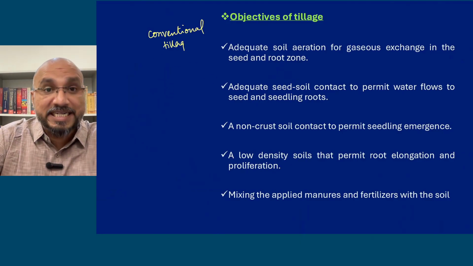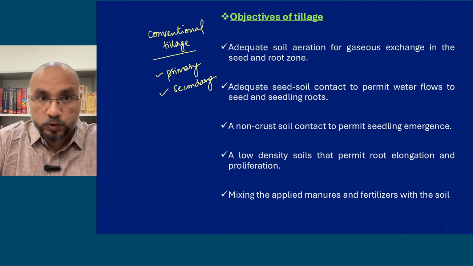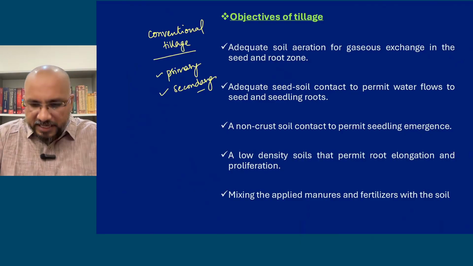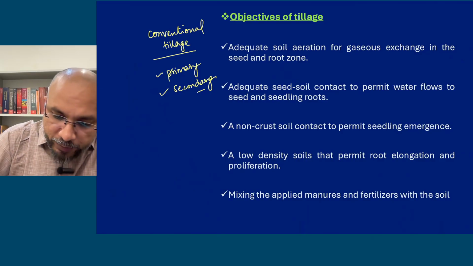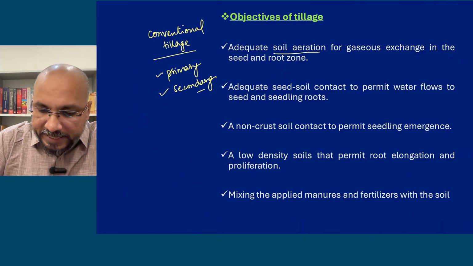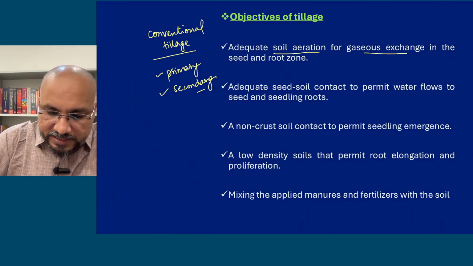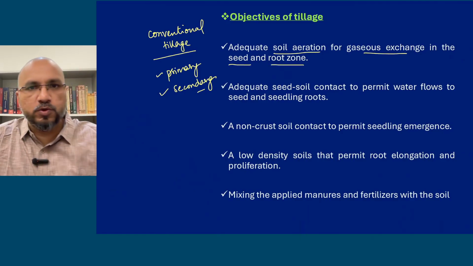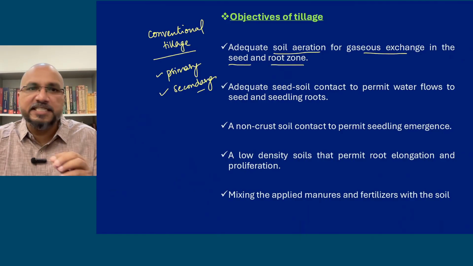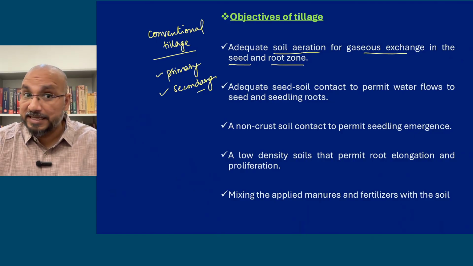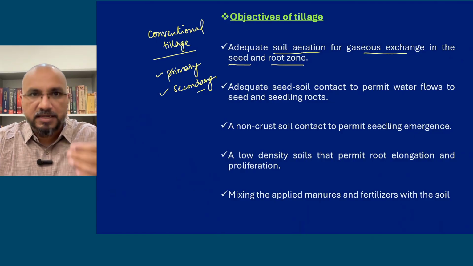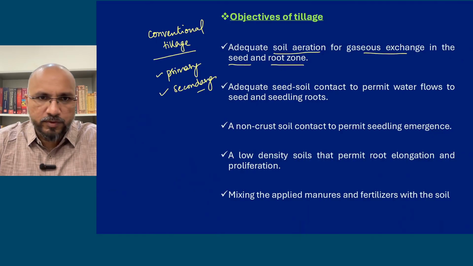Now what are the objectives, क्यों हम लोग tillage कर रहे हैं? So I have discussed that previously. Now we'll just go through it. Adequate soil aeration for gaseous exchange in the seed and the root zone. So even for seed germination, initial जो stages है germination का, that will be anaerobic. So anaerobic processes will continue in the initial stages, but in the later stages of seed germination, the aerobic process will take over.